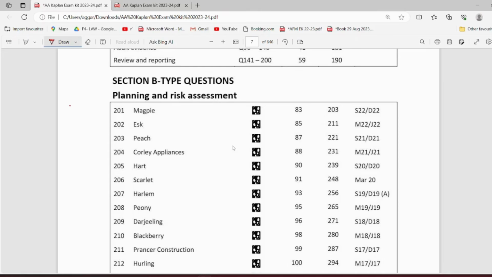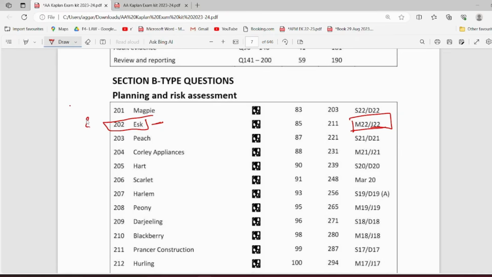Mind you, this is just based upon my interpretation and my research. Of course, the questions can vary from tutor to tutor. So let's begin. The first question, if you see, is question number 202. This is ESK Company. This came in your March/June 2022 paper, and it contains major important areas of your planning and risk assessment.